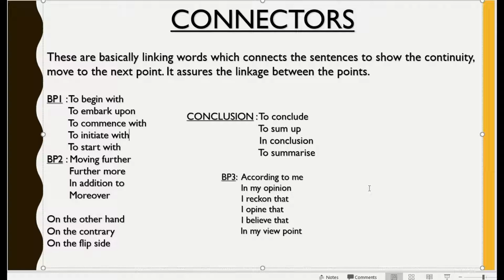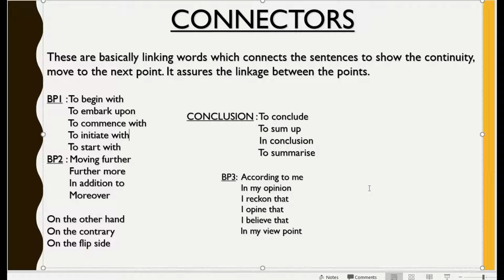But you should also not use a lot of connectors, because that is also not correct, because somehow connectors give a pause. So a lot of connectors are also not good, but definitely we cannot completely avoid the usage of connectors. So let's begin with today's video. The first one is body paragraph.